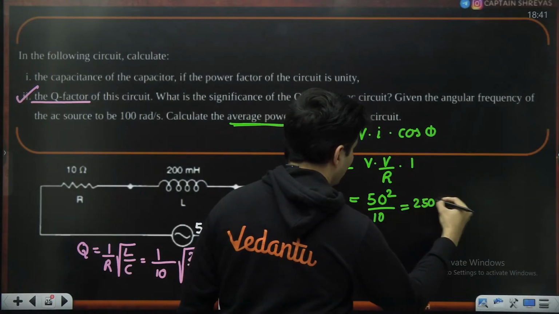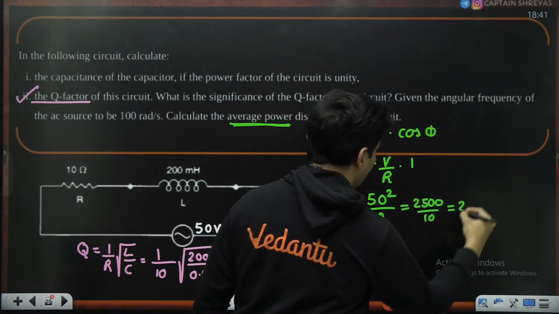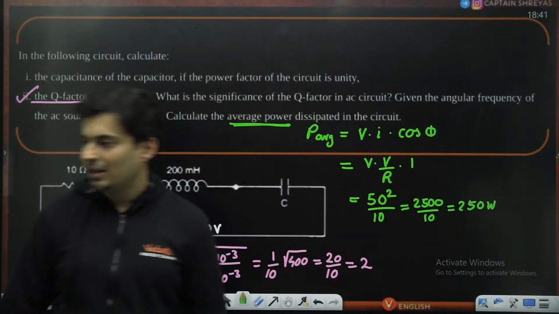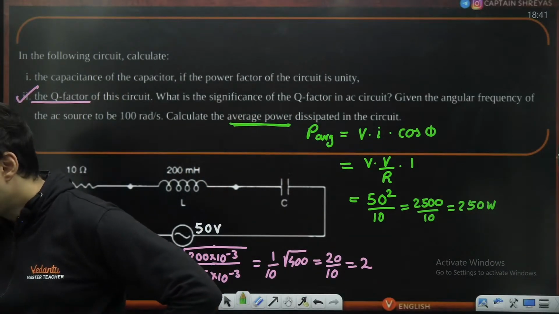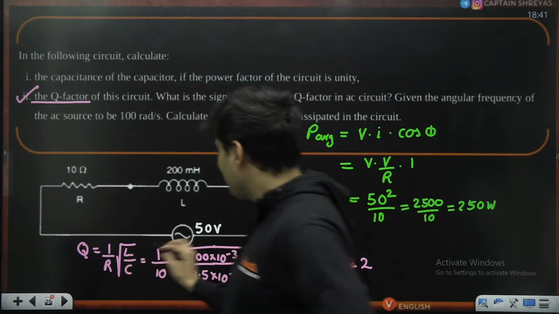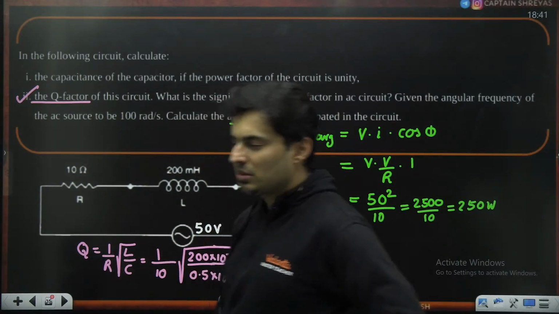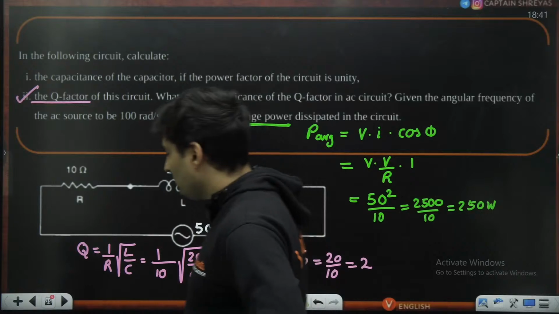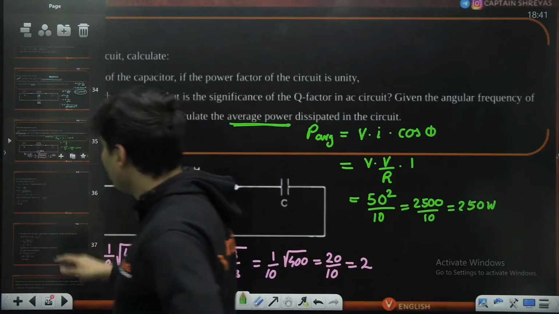So 2500 by 10, which is basically 250 watts. 250 watts. Is that okay? I'm just adding this value by looking at the solution because I think there was a printing error while copying this question. Okay, cool. That was that answer.